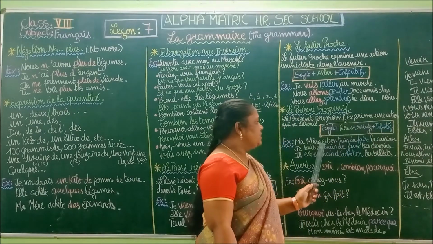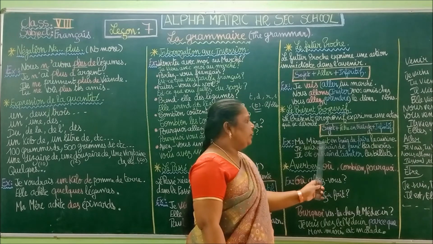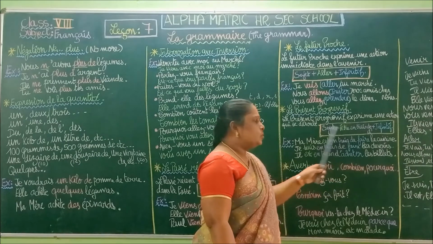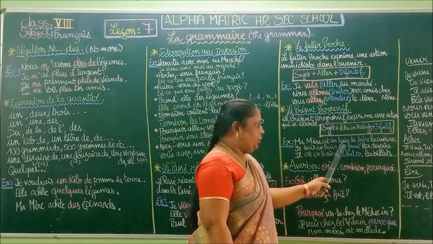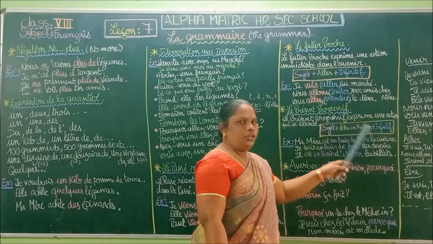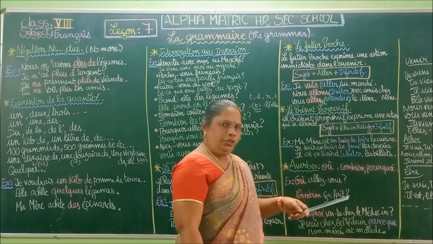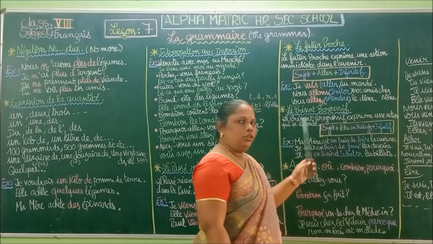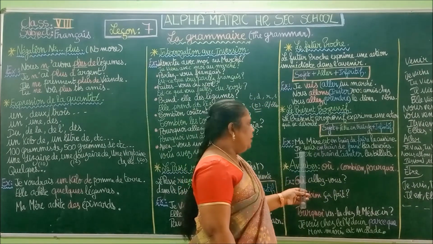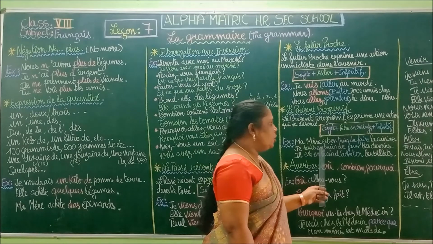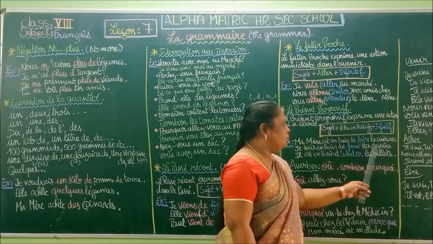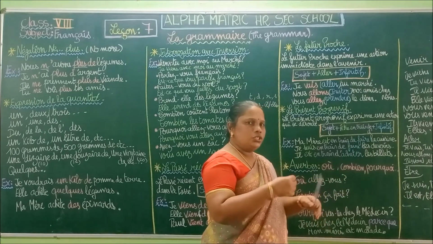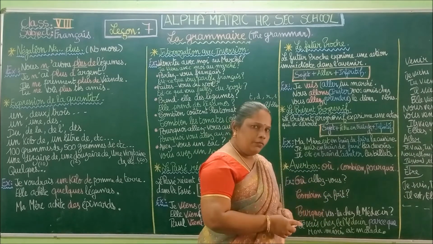So look at the example. Ma mère est en train de faire la cuisine. So my mother is doing the kitchen. Okay, the dinner or the meal. So she is preparing the meal. En train de faire la cuisine. Next one, je suis en train de faire les devoirs. So I am doing my homework. It is going on, doing the homework.